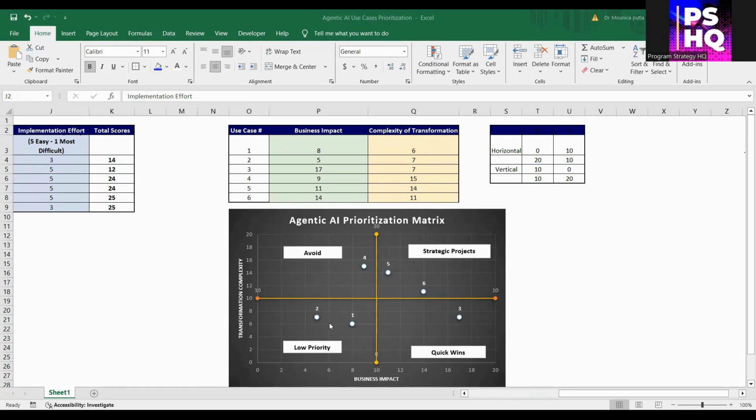This method helps you to move from abstract ideas to concrete data-driven decisions on where to begin with AI agents.